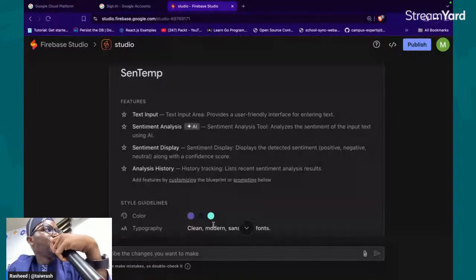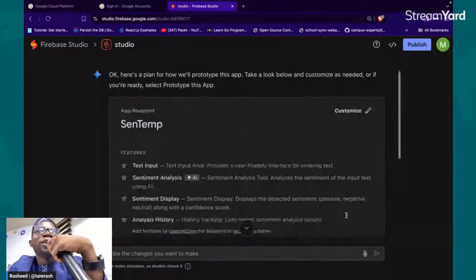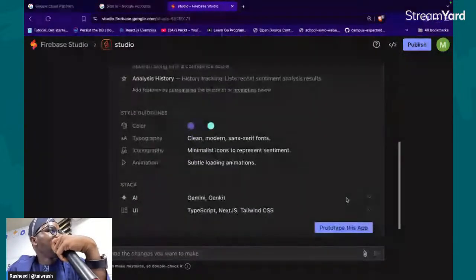If you're not cool with it, if you click on this button, you can edit all of this to suit what you want to build. Does that make sense to anybody?